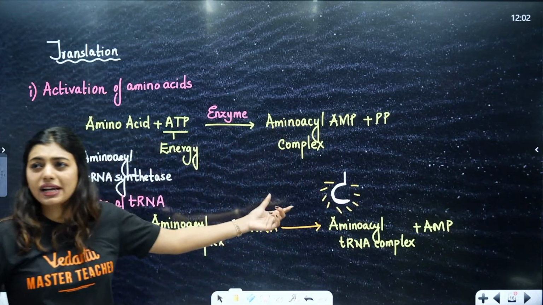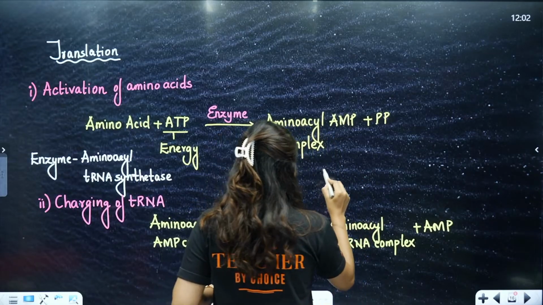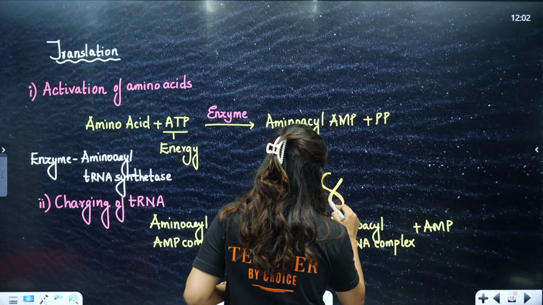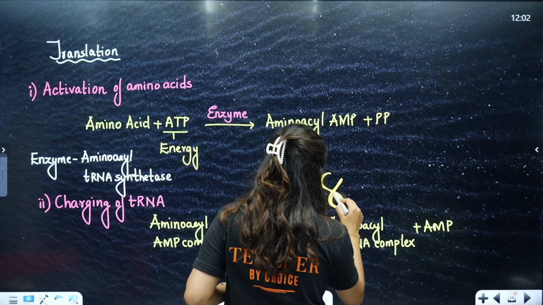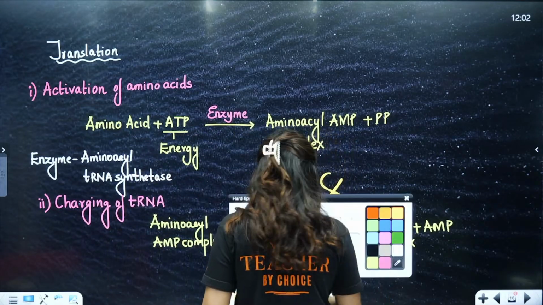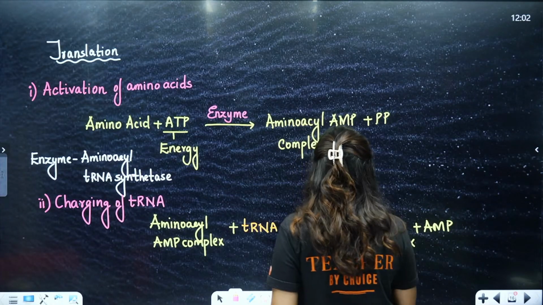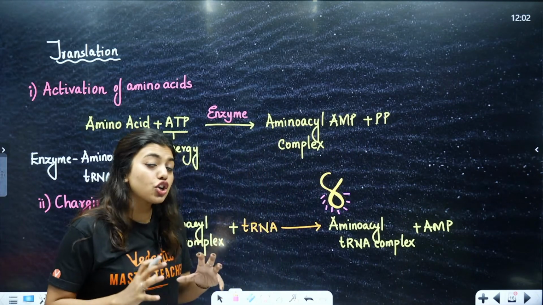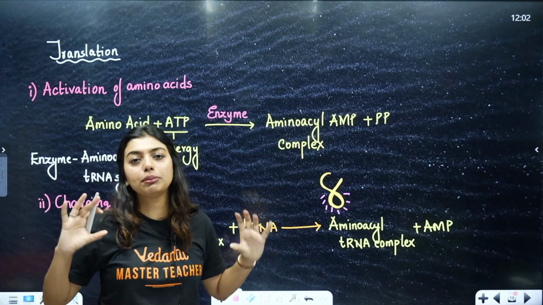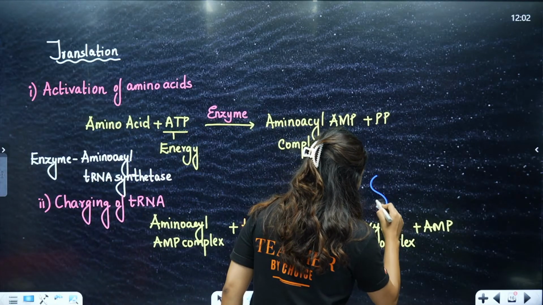Now why is it so important for charging the tRNA? Okay, let's just draw the waves like this. Okay, students, why is it so important for us to charge the tRNA? Because see, if this tRNA is charged, what is the job of tRNA? It has to add the amino acid and it has to help in the formation of the polypeptide chain. Now let's say this tRNA is charged and here we have another tRNA.